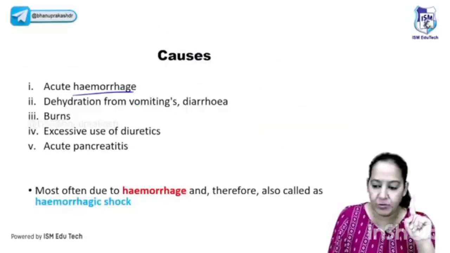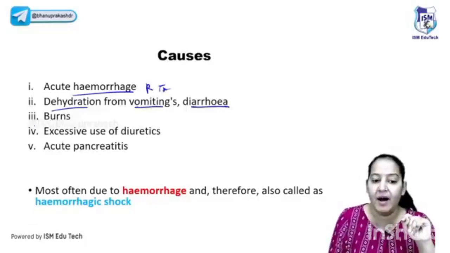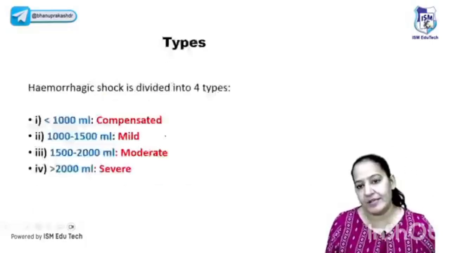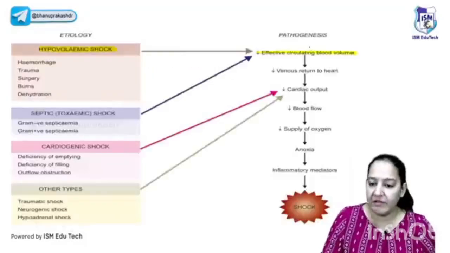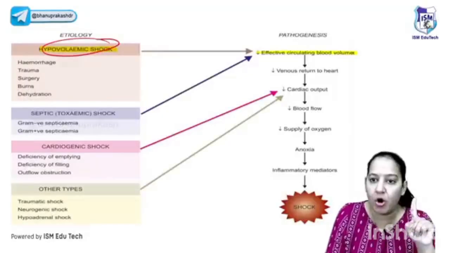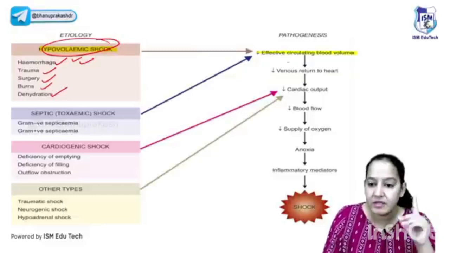What are the causes? It can be acute hemorrhage like RTA, road traffic accident, surgery, dehydration, vomiting, diarrhea, burns. In burns, everything evaporates. Also the use of diuretics. What is the pathogenesis? In hypovolemic shock, due to hemorrhage, road traffic accident, surgery, trauma, burns, dehydration, vomiting, or diarrhea, less blood is present.